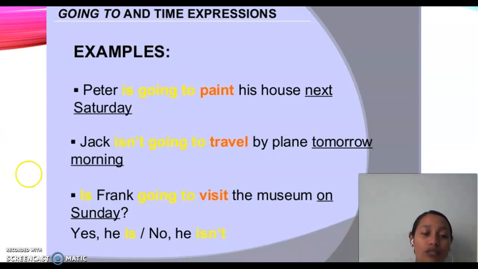And in this case, because it is a question, we have the short answers: yes, he is, or no, he isn't. We are going to answer the question with the verb to be, because in the question they are using the verb to be.